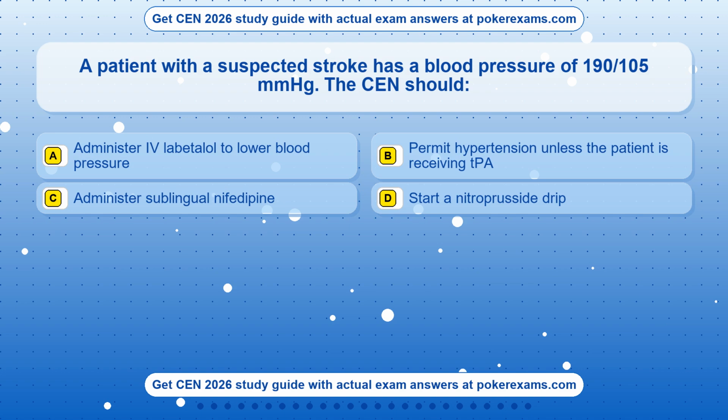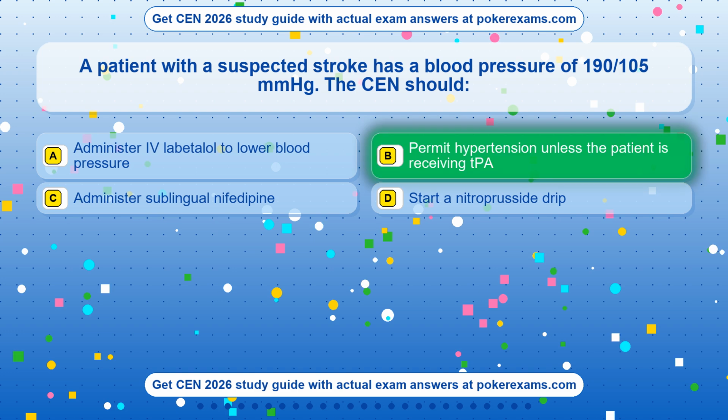Question 6. A patient with a suspected stroke has a blood pressure of 190/105 mmHg. The CEN should: Option A. Administer IV labetalol to lower blood pressure. Option B. Permit hypertension unless the patient is receiving TPA. Option C. Administer sublingual nifedipine. Option D. Start a nitroprusside drip. The correct answer is option B.